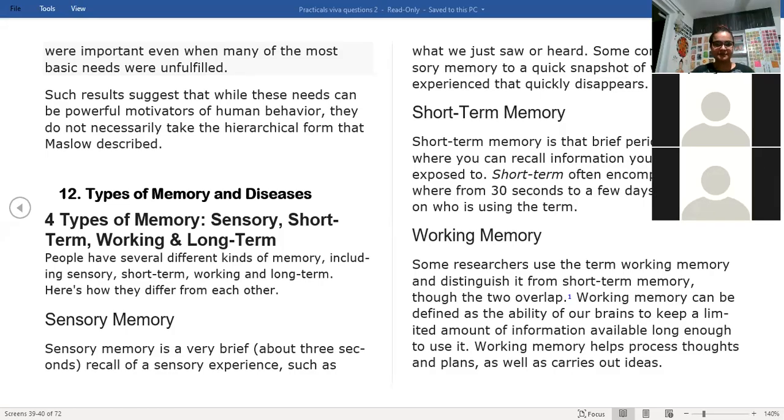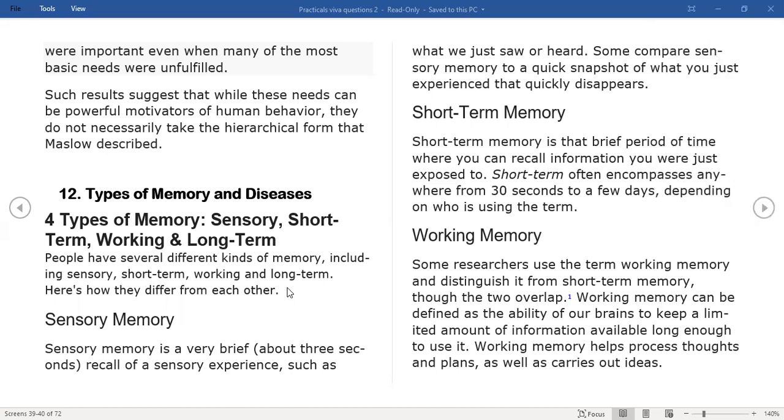All right. Hello, guys. So today's topic, we're going to start with types of memory for today's practical. Just give me a minute, okay?